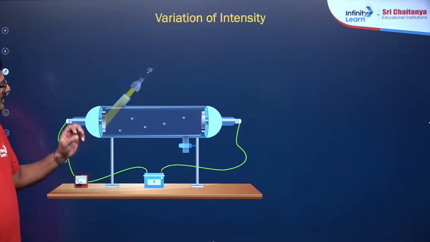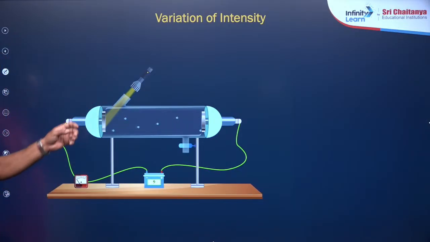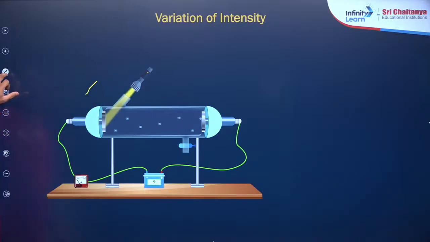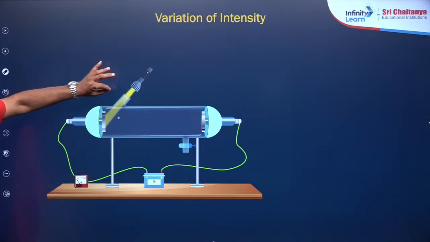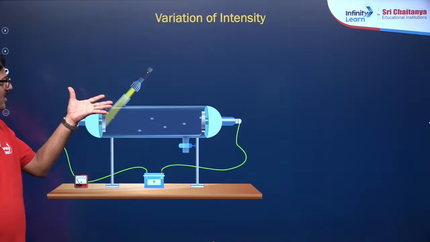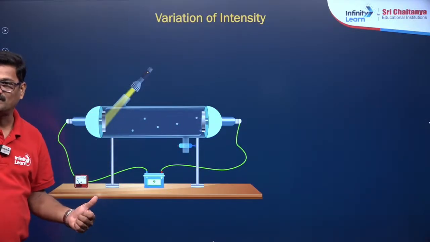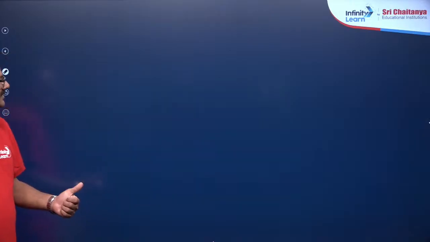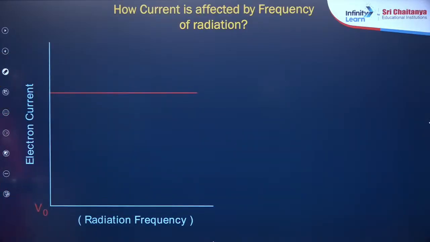But here when the intensity is increased, what happens? It is going to change. You see here, my dear children, the brightness of the light. Low brightness, low number of photoelectrons. More brightness, number of photons are going to be more. You understand? Clear? And that is indicated by how current is affected by frequency of radiation.